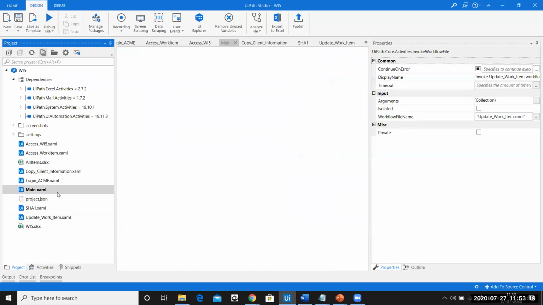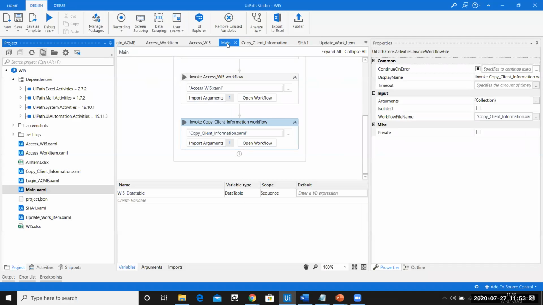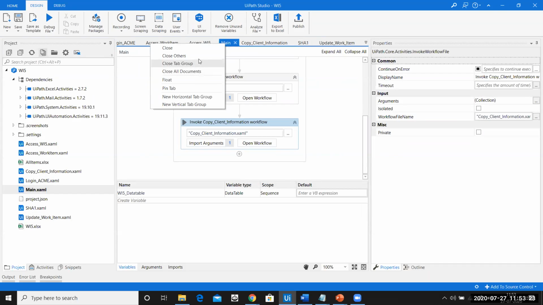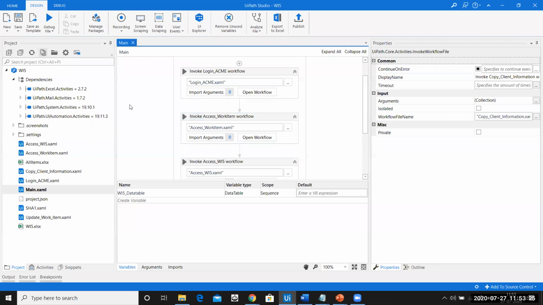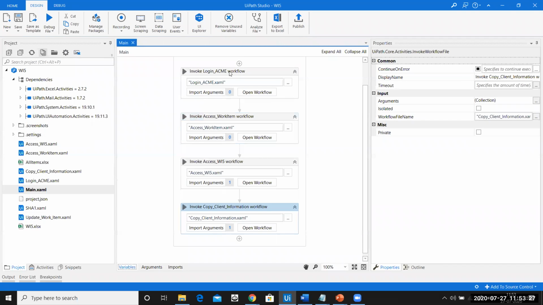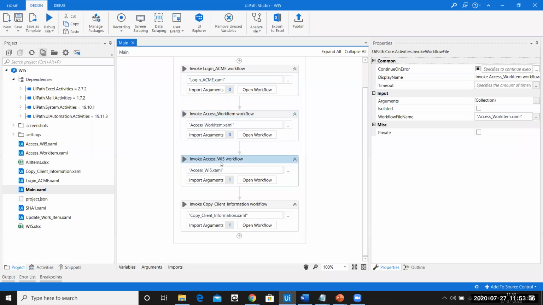That is from the main. So what happens in the main? Let me close each and everything here. In the main, you're first going to call login. After login, you're going to call access work item. What is access work item? That is clicking on the work item. Then it says access WI5 element. So access WI5 element is where we are scraping everything, and we're only filtering and keeping only the WI5 elements.